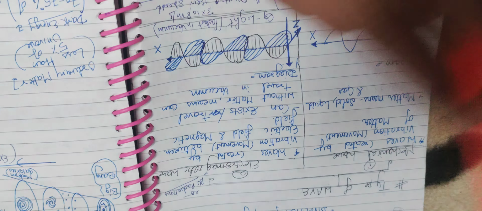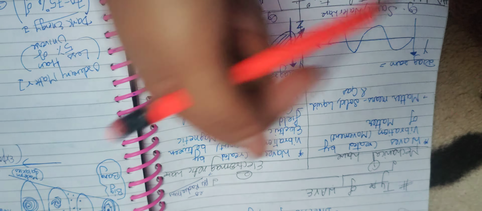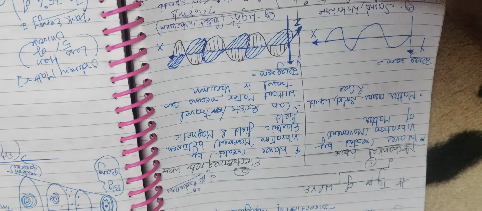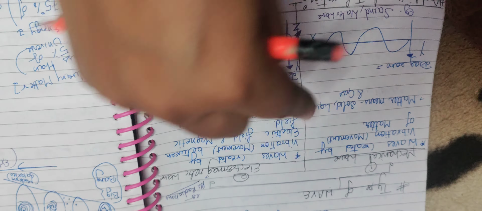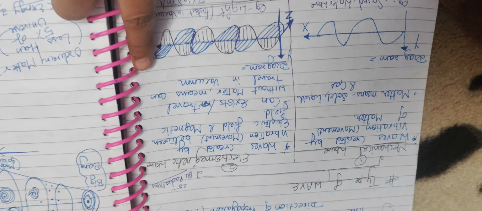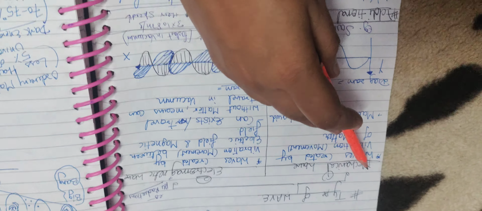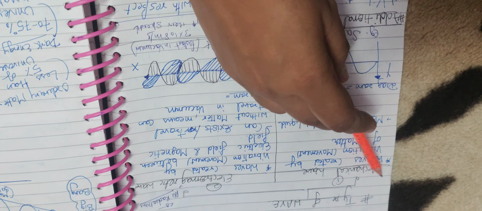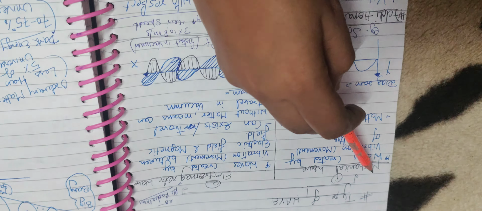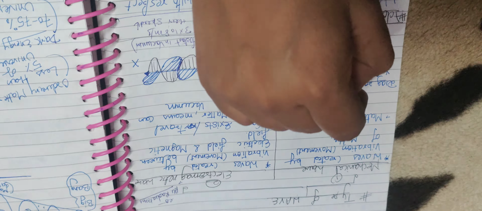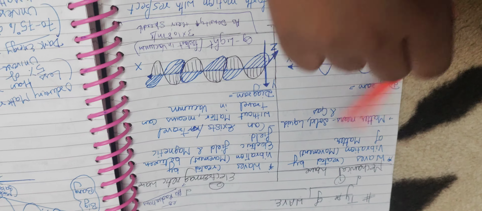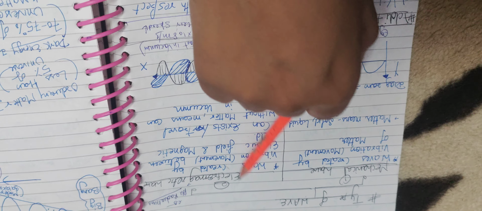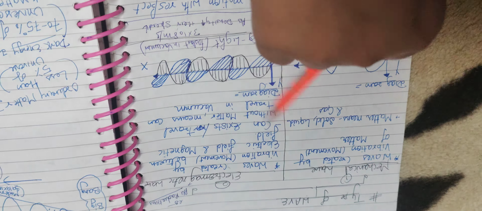In all of the universe, when any particle absorbs energy and sends the energy out, there are two ways. Either it can be a mechanical disturbance or an electromagnetic disturbance. So how do you tell? Here is a trick. Mechanical waves can travel through matter. Matter means solid, liquid and gas. The second type, electromagnetic waves, can travel in these also, plus vacuum.